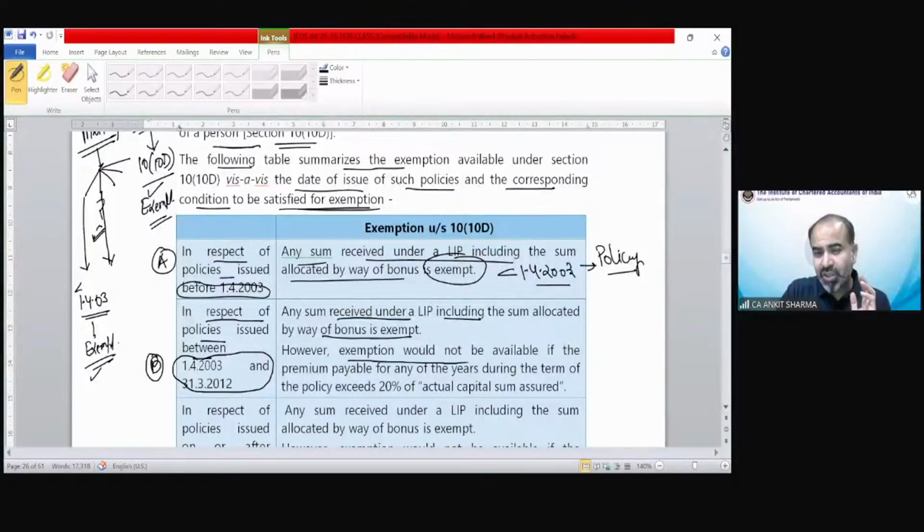However, exemption would not be available, very careful, if the premium payable for any of the years during the term of the policy exceeds 20% of the actual capital sum assured. Suppose the policy has been issued on 1st April 2010, which falls in this time duration.